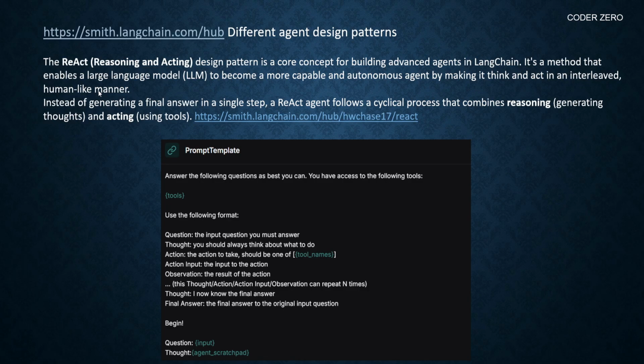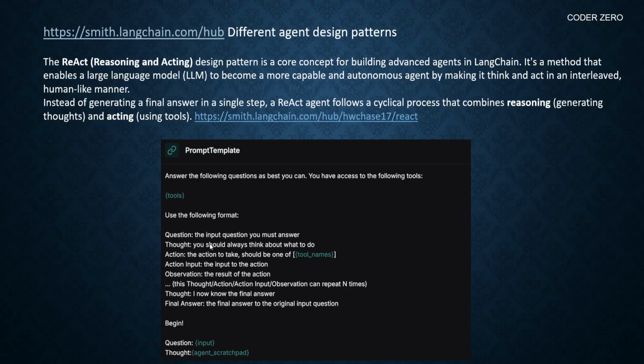It's a method that enables a large language model to become a more capable and autonomous agent by making it think and act in a human-like manner. Instead of generating a final answer in a single step, a ReAct agent follows a cyclical process that combines reasoning and acting. So this is the prompt in the ReAct framework. So here we have all the tools, and these are the use the following format. So here the question, like the input question you must answer. Here we have a placeholder for the question.